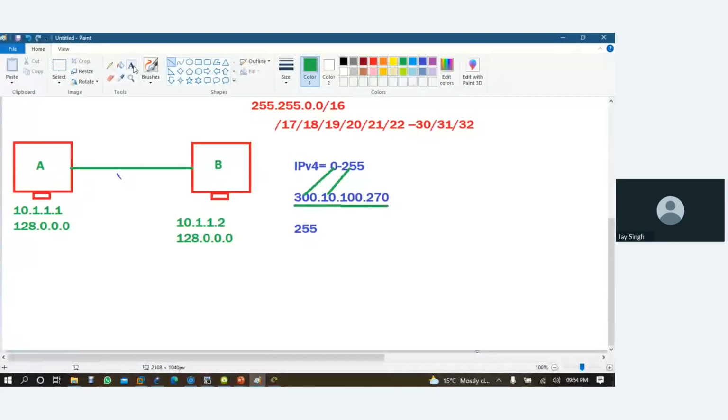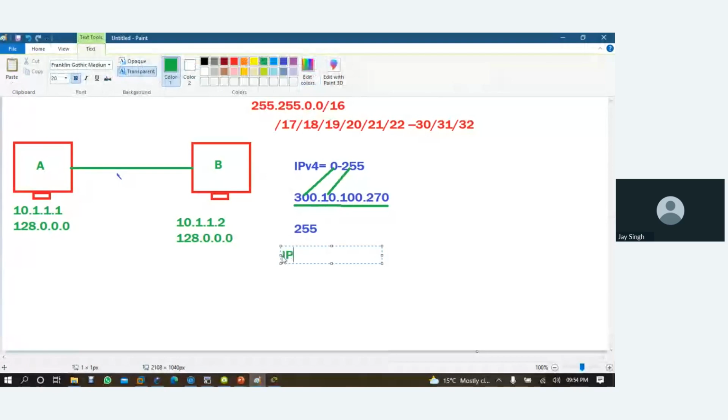Same here in IPv6: they have said 0 to 9 and A to F. When you write an IPv6 address, you can write 0 0 0 0, and here we use colon. In IPv4 we use dot, and in IPv6 we use colon.